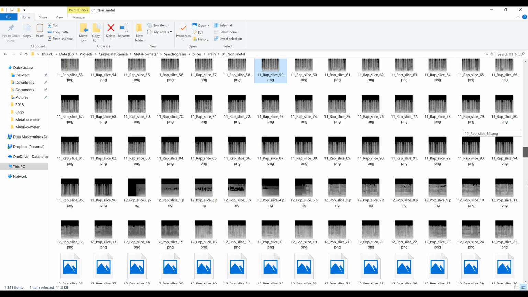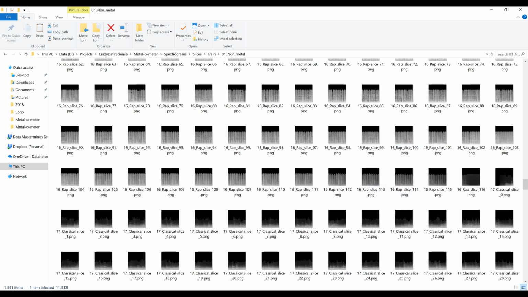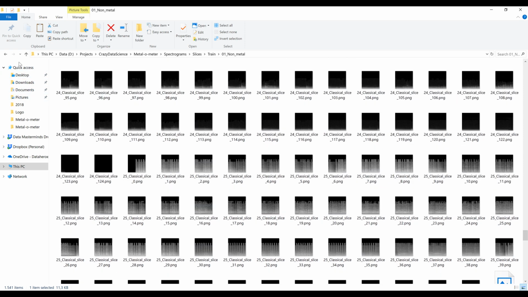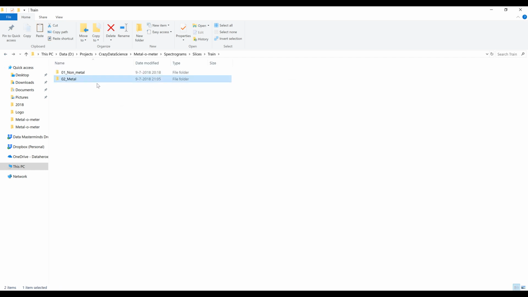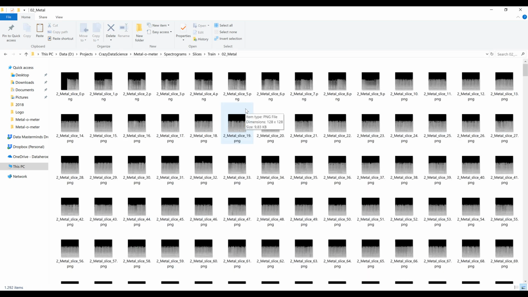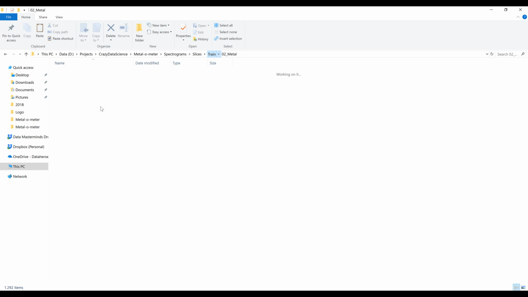So we got some rap slices here. We got some pop songs, some classical songs. I've converted them all into spectrograms and cut them up into slices. I did the exact same thing for metal songs. So I just looked at all different kinds of metal songs by different bands like Iron Maiden, Metallica, Slayer, generated the spectrograms, cut them up into pieces and placed them in the training folder, in the metal folder. All right.